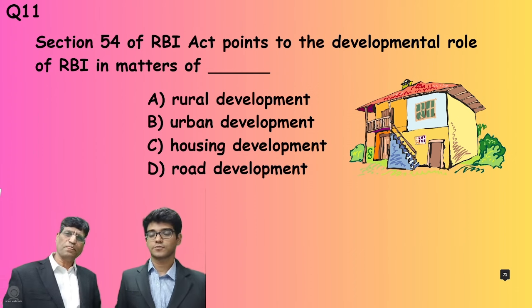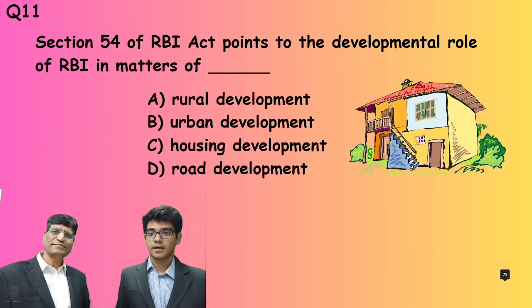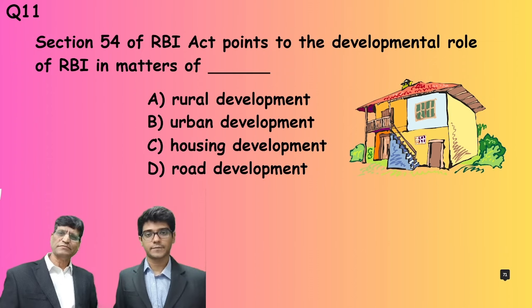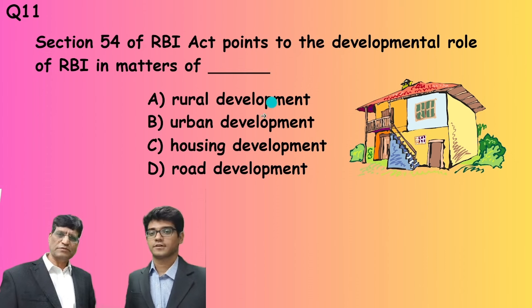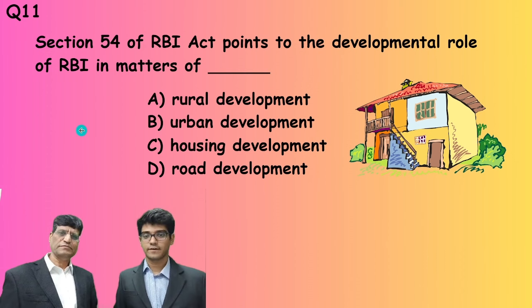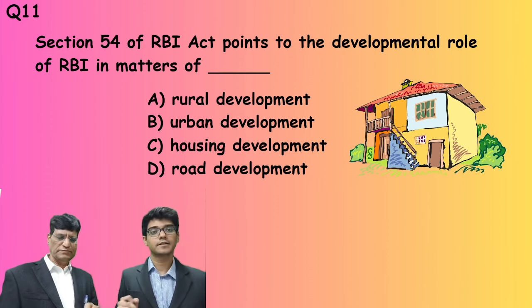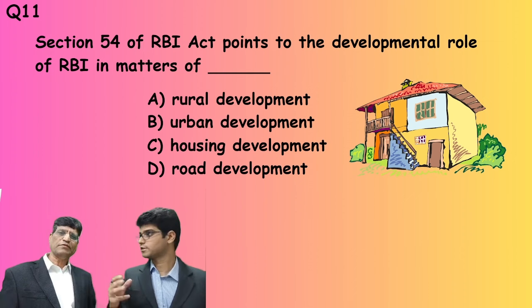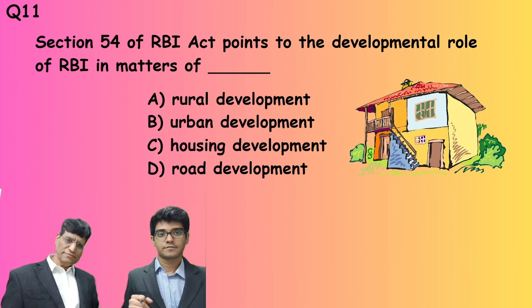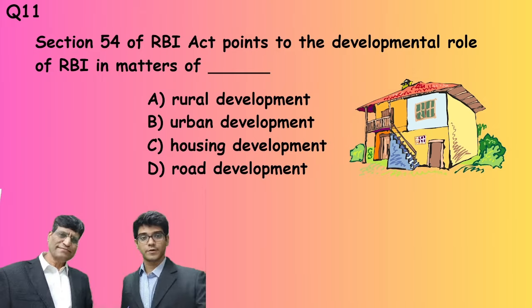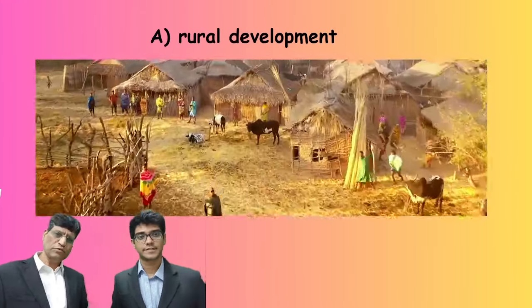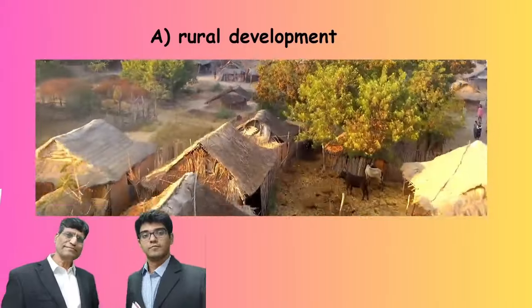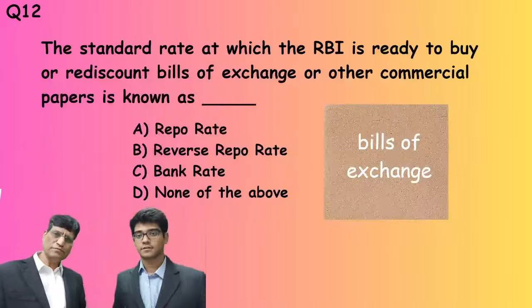The next question is: Section 54 of the RBI Act points to the development role of RBI in matters of? First option is rural development, second is urban development, third is housing development, and fourth is road development. Let's see the answer for this question. It is rural development. Moving on to the next question.